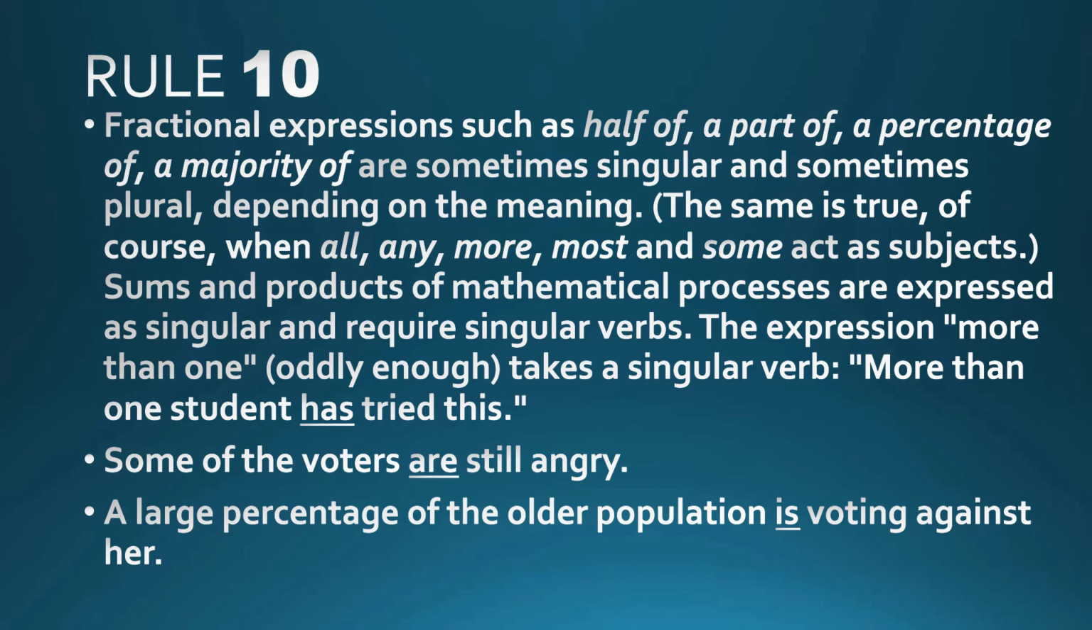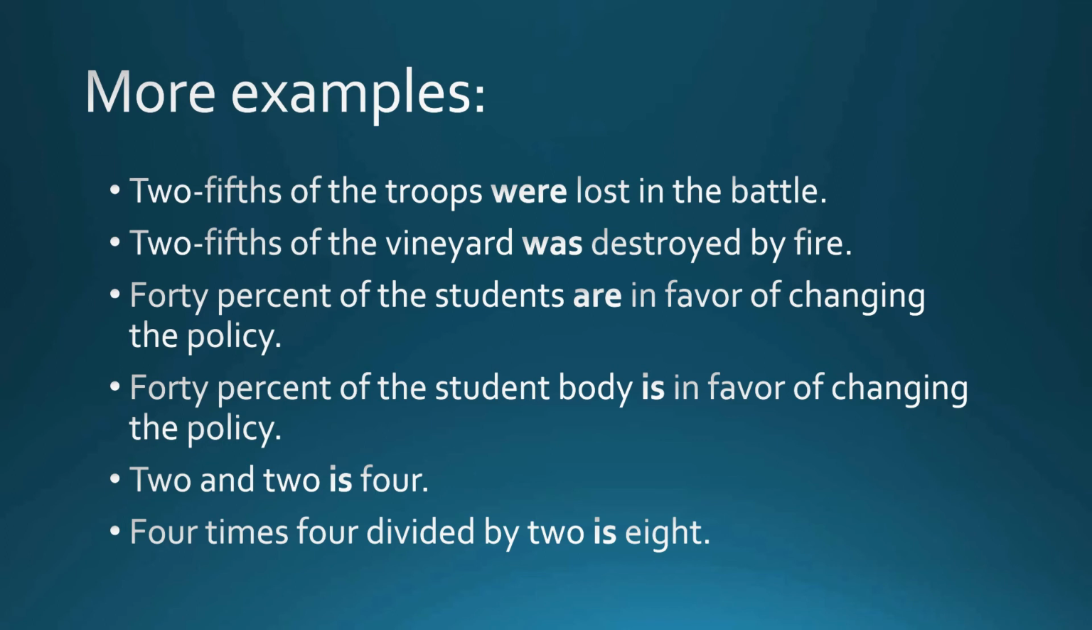Let's look at this example. Some of the voters are still angry. Just notice the underlined word are. As the voters, or some of the voters, are countable, we use the plural verb form here. But in the next sentence, a large percentage of the older population is voting against her. Notice the underlined word here, is. So when we say a large percentage or a large part or a majority of something, then we use the singular verb form. Let's have some more examples.